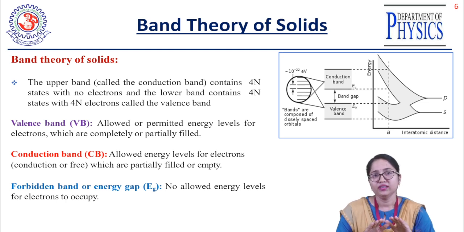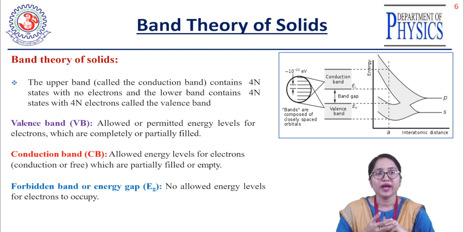What will happen? The valence band will be completely filled by the electrons which are covalently bonded with each other. All the electrons are present in the valence band, and there is no extra electron in the conduction band at room temperature, right?